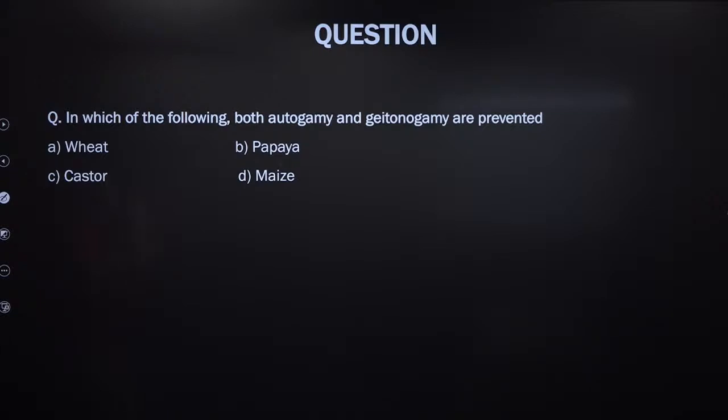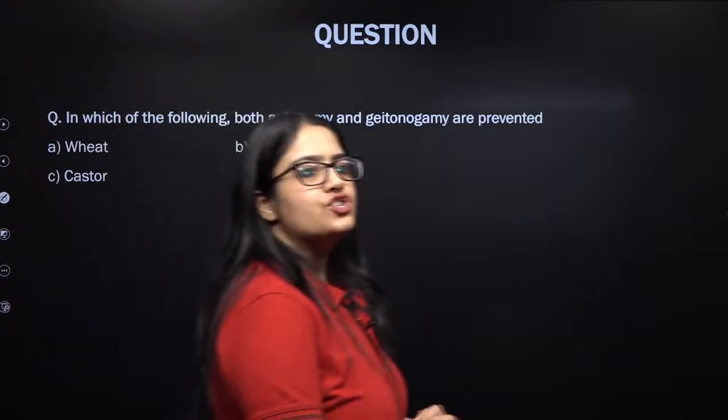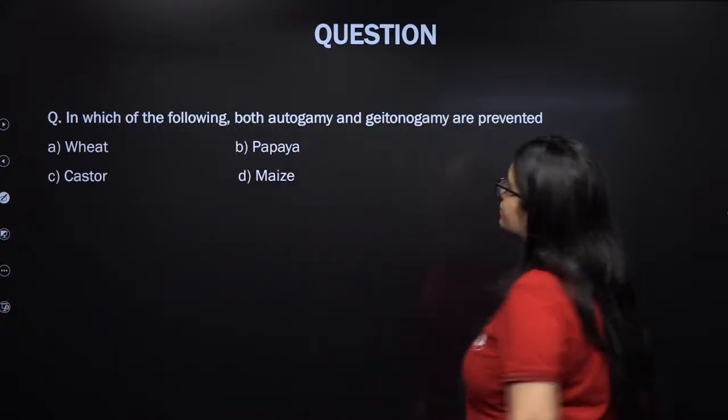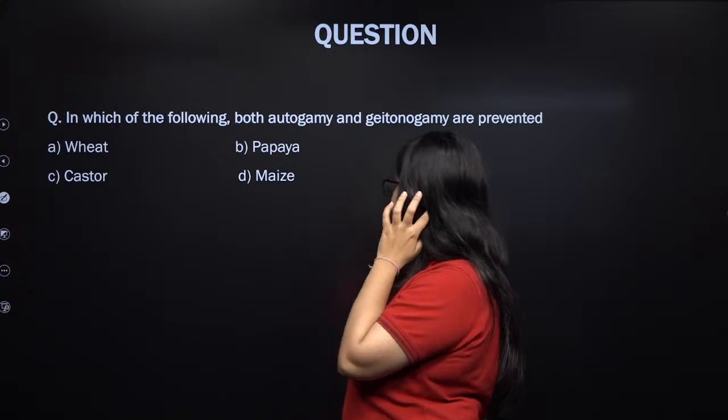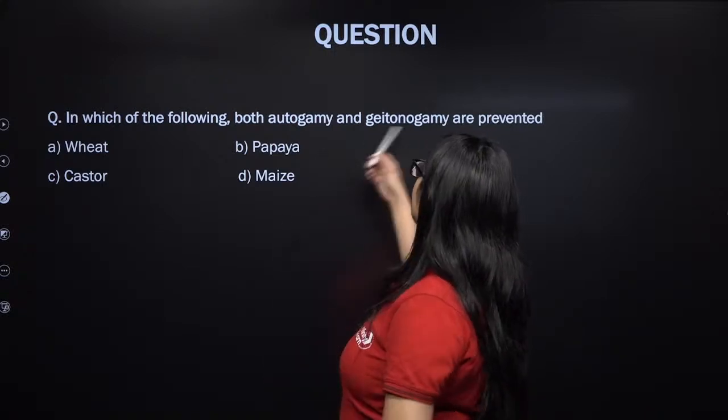That's right, B, papaya, that's right. Shakeel, it is B, it's not maize. It will not be maize. Maize is monoecious, so autogamy will be prevented but geitonogamy will not be prevented.